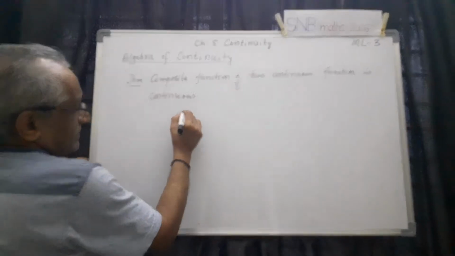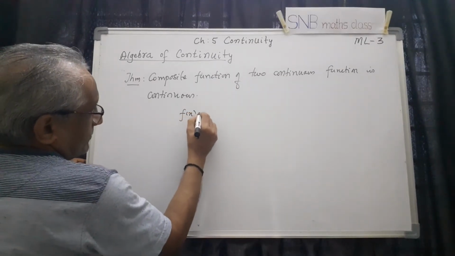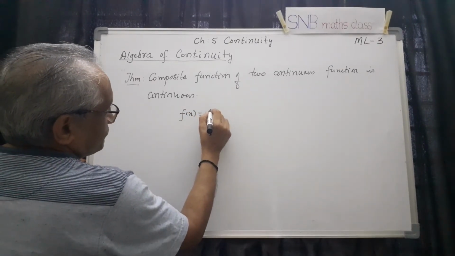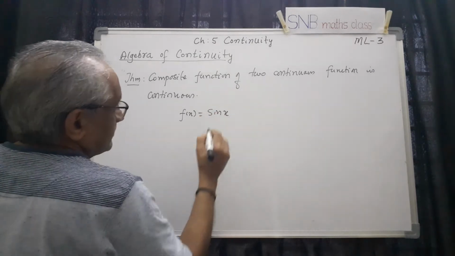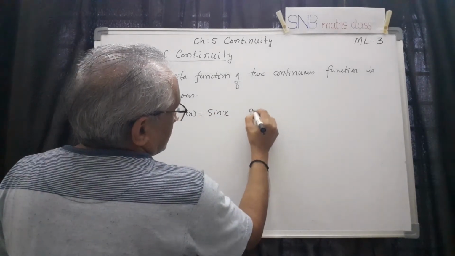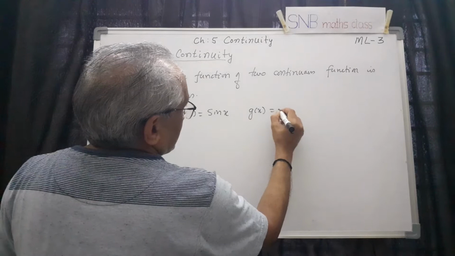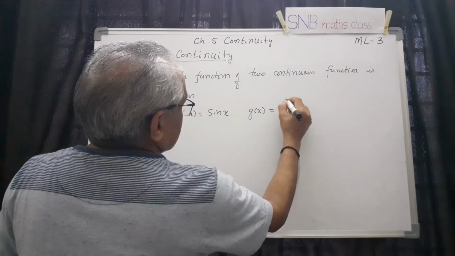So without proof, I can give an example. Let us take f of x equal to sin x and g of x equal to, let us say, x square.